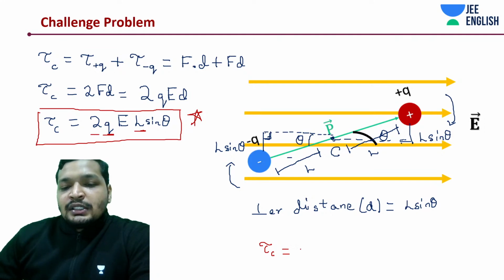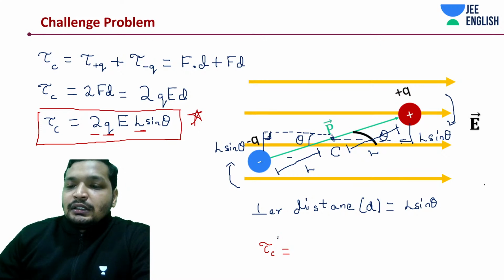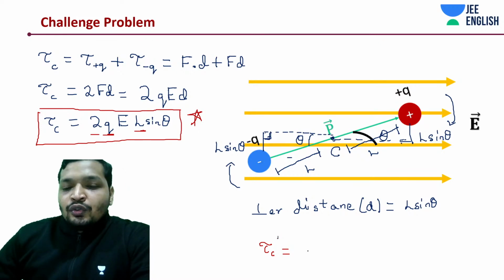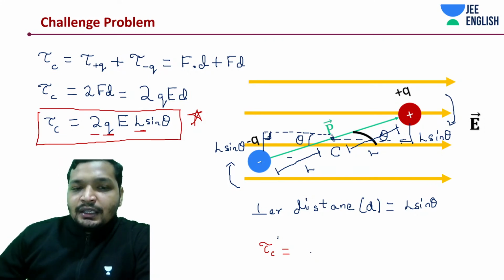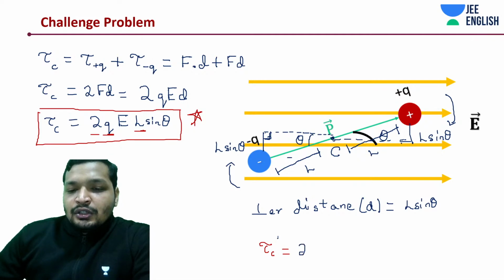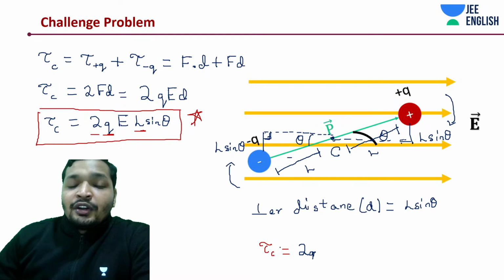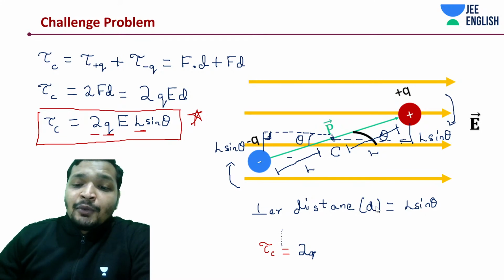Let me write it down once again for you. I'm going to keep the electric field separate and sine theta separate, and you get 2 into Q into L. What is 2 into Q into L? P, right? The dipole moment magnitude, 2 into Q into L.